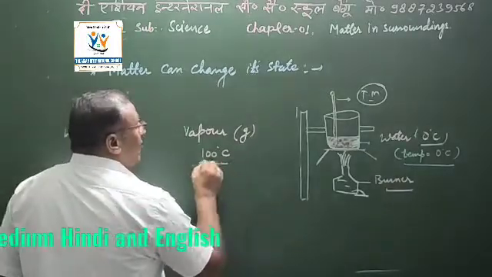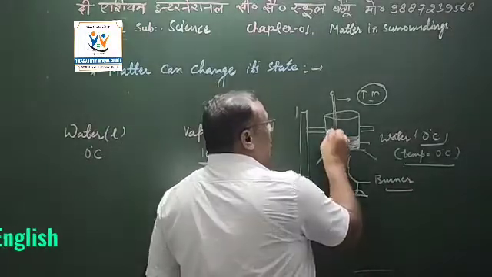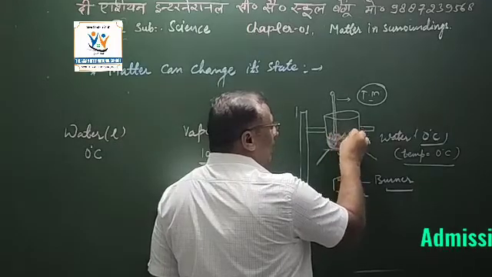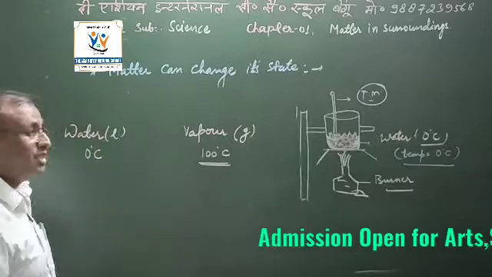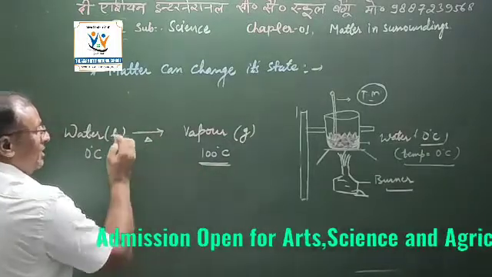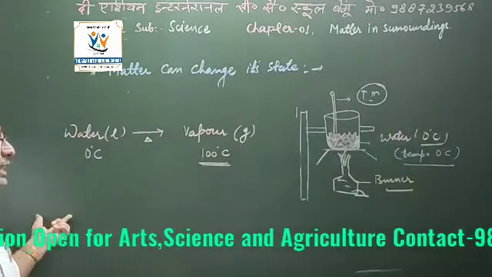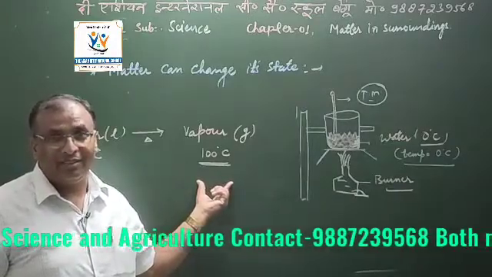So at this time the water will start to boil. Why does it happen? Because we are providing heat. And when we are providing the heat, not all of the heat is taken for boiling.